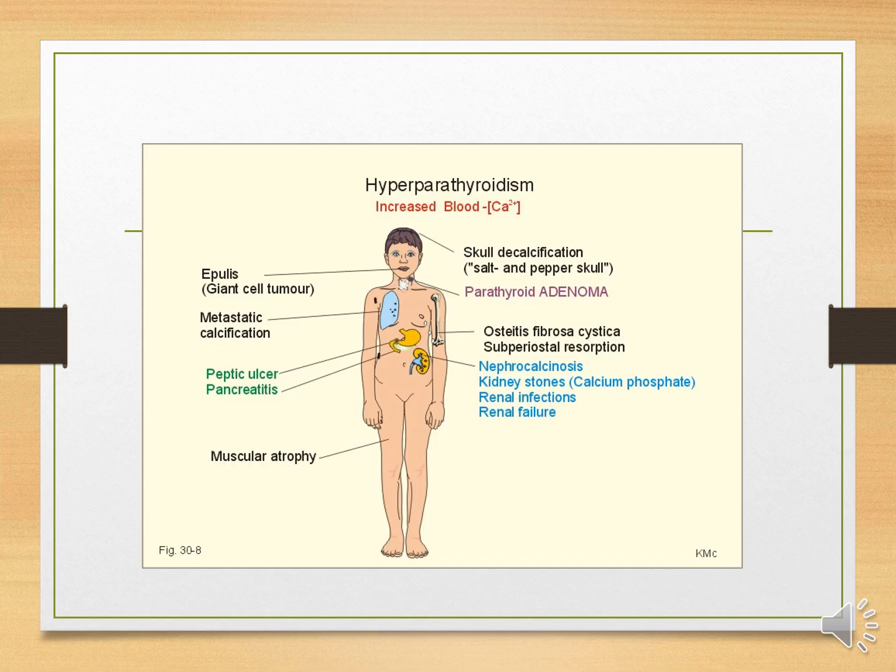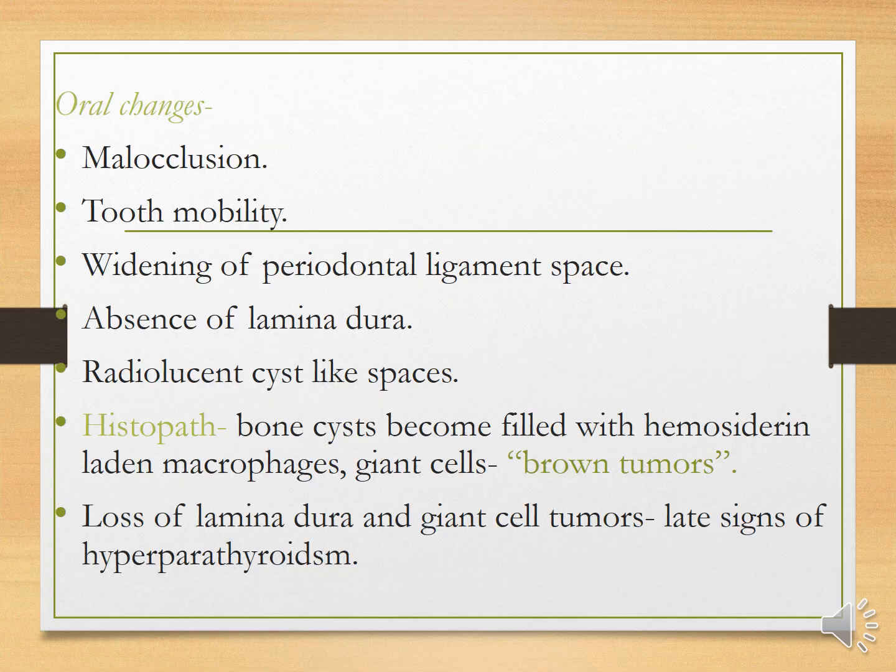In hyperparathyroidism there is skull decalcification, parathyroid adenoma, osteitis fibrosa cystica, nephrocalcinosis or kidney stones, renal infections or renal failure can occur, epulis, which is a giant cell tumor, metastatic calcification of the lungs, peptic ulcer, pancreatitis, and muscular atrophy is seen.